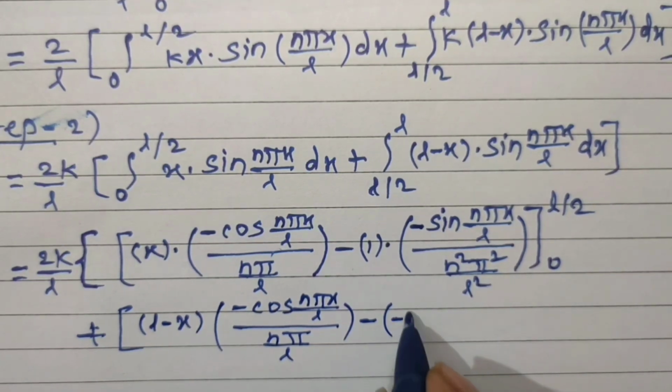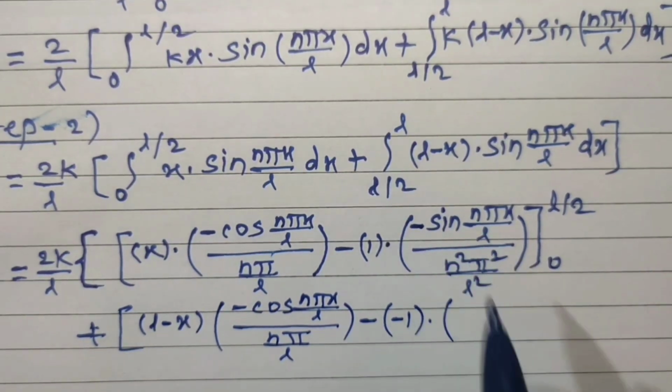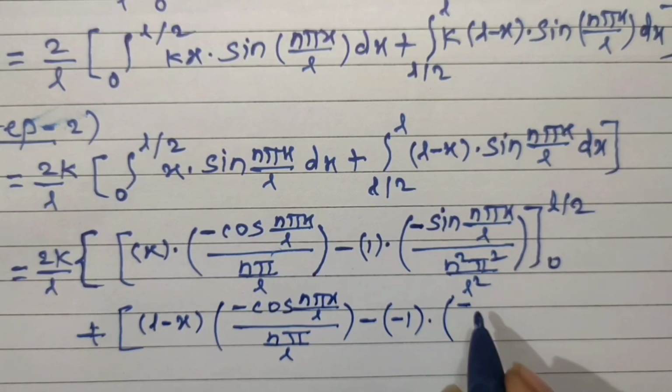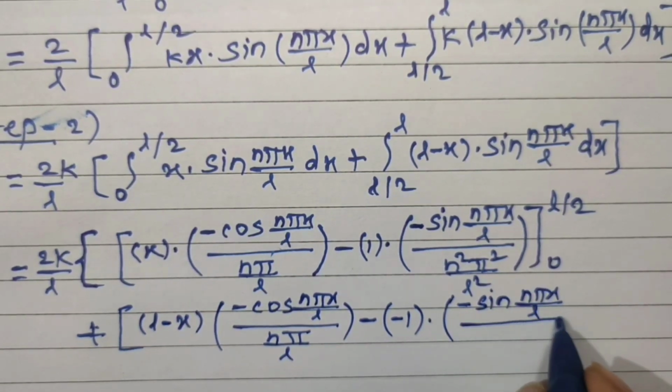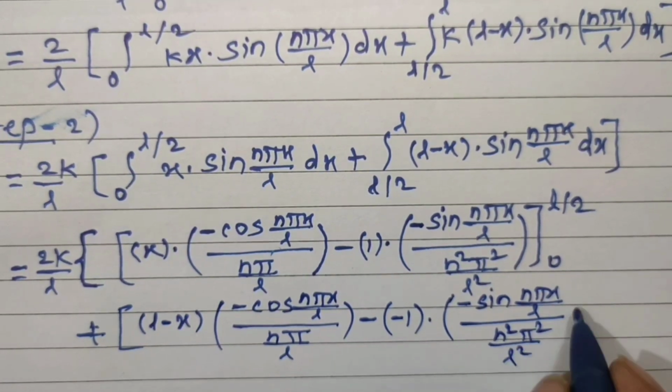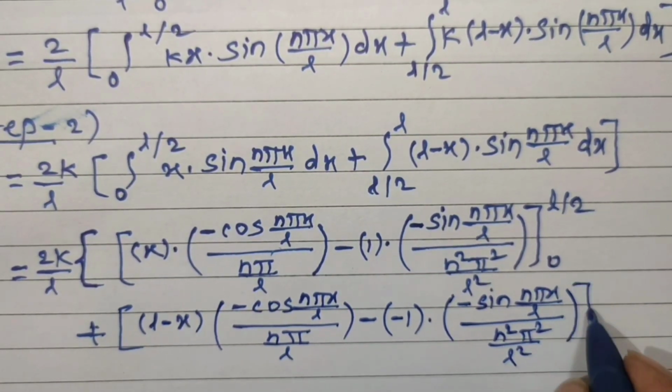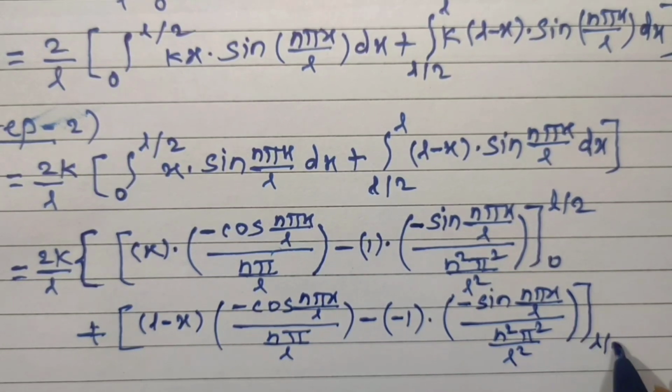So minus 1 into this bracket as it is, that is minus sine n pi x divided by L, divided by n square pi square divided by L square. Bracket close and limits from L upon 2 to L, and then this bracket close.